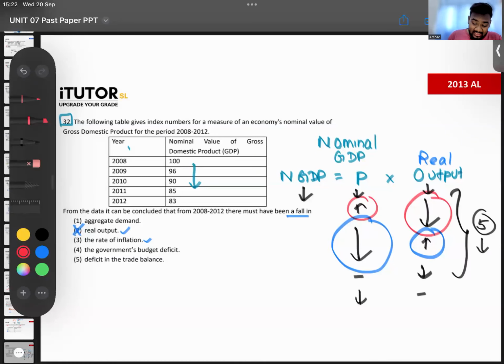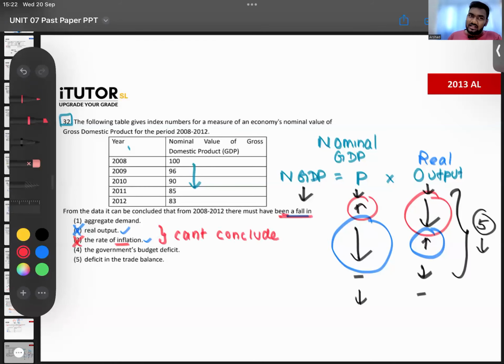So can you say that there was a fall in the rate of inflation or the prices? Again, you can't definitely say that also. So 2 and 3 are out because you can't conclude that. It might have happened, it might have not happened.